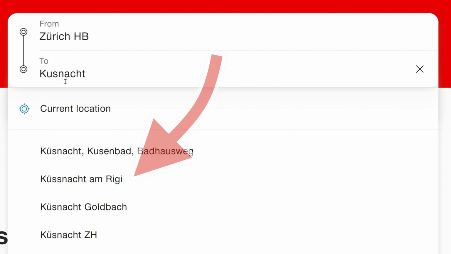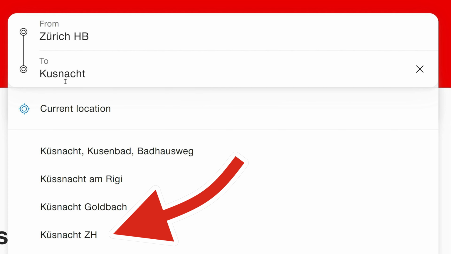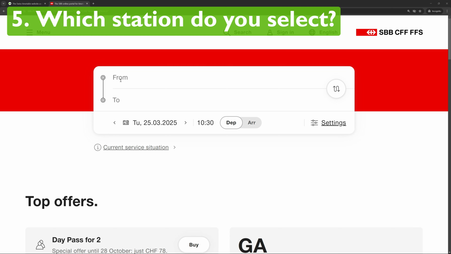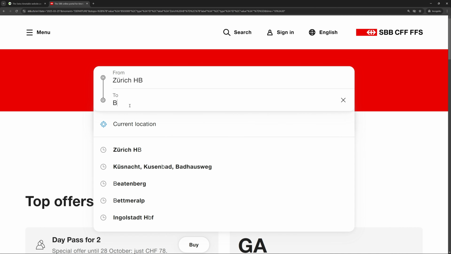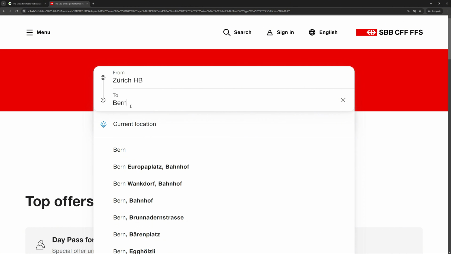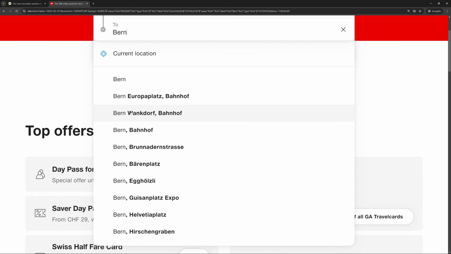Like here, Küsnacht am Rigi near Luzern versus Küsnacht ZH near Zurich. As you can see, the timetable will list destinations as you type. If you don't know which one you need, the first option usually is the main train station. Most towns only have one. The other names in the list are bus stops.